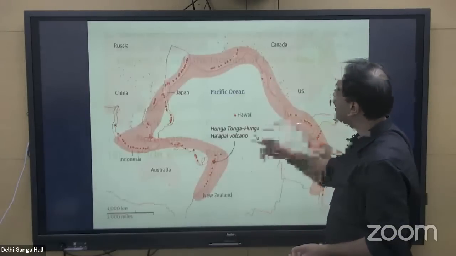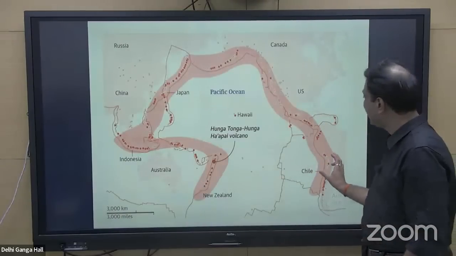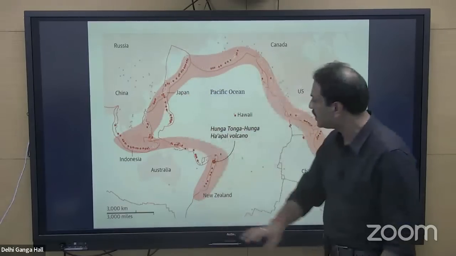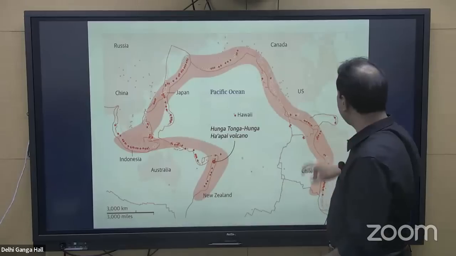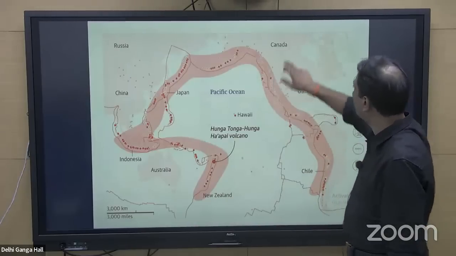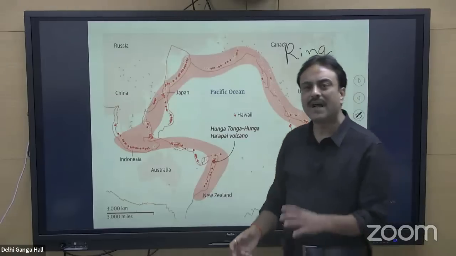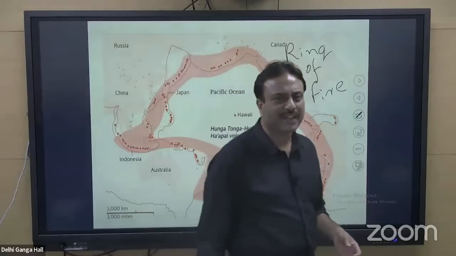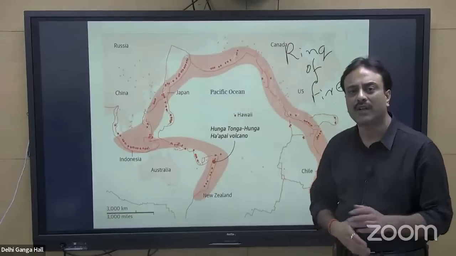Now comes the importance of this particular region. As this map is depicting, this red or orange line which you must be noticing on your screens is called the Pacific Ring of Fire. Why is the Pacific Ring of Fire present here? Because massive convergence is taking place, convergence between oceanic plates and convergence between oceanic and continental plates.